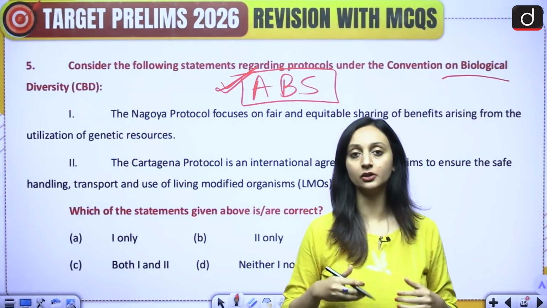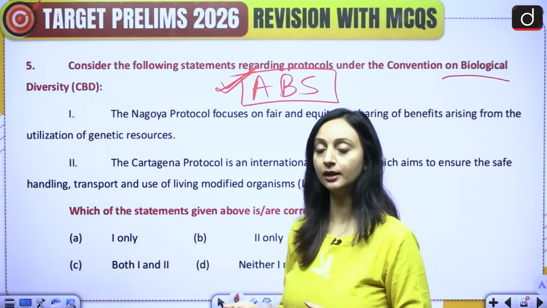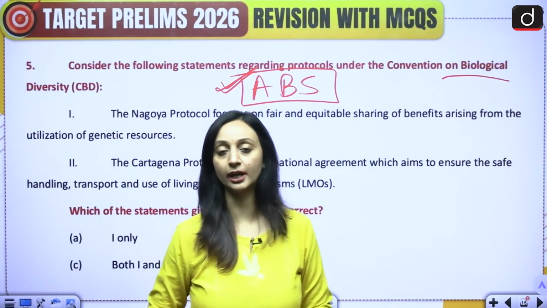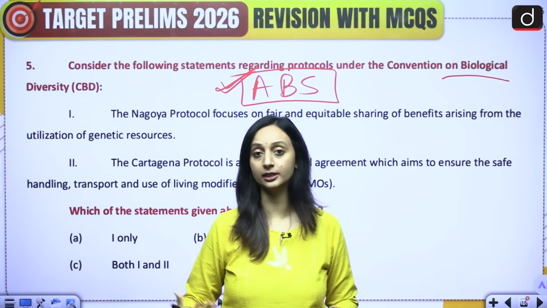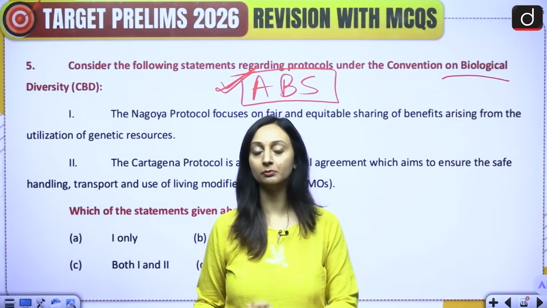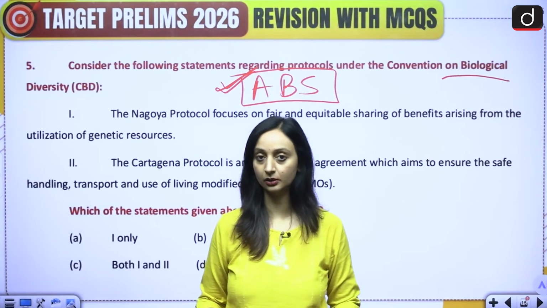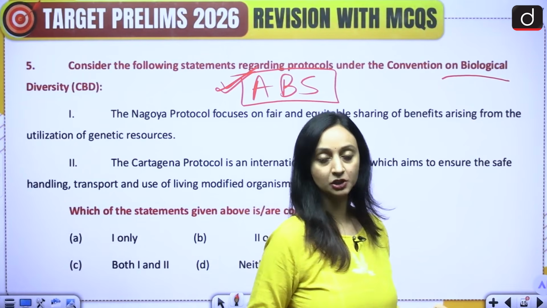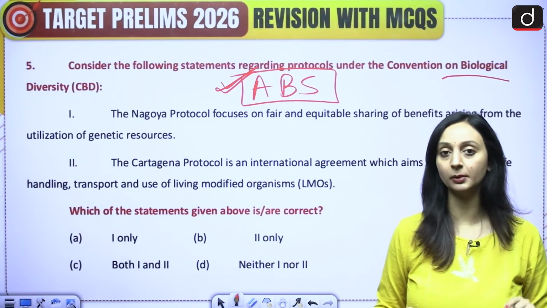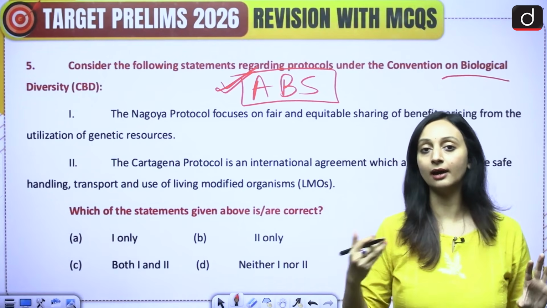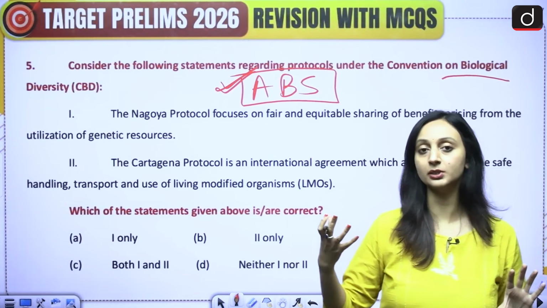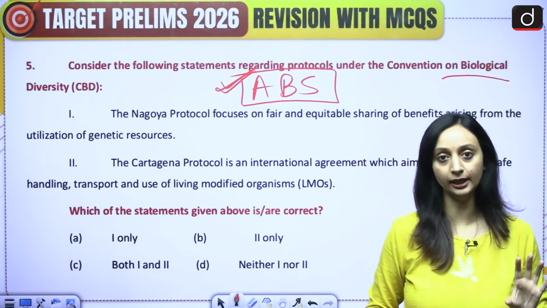They made use of it, they generate profit out of that. So that profit will have to be shared with the other country as well, because they made this profit by making use of the other country's genetic resources. So access and benefit sharing, whatever benefit country A has earned, it will have to be shared with country B also, because it was country B's resources that country A used.